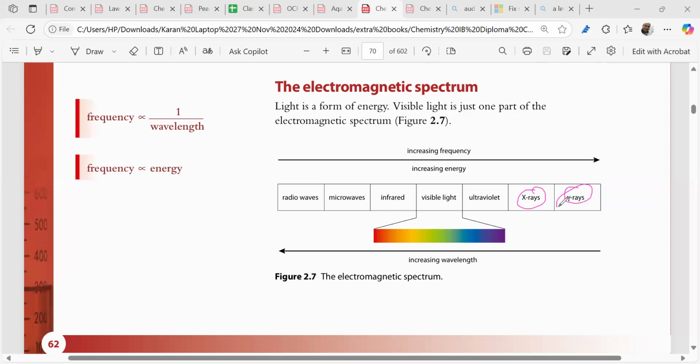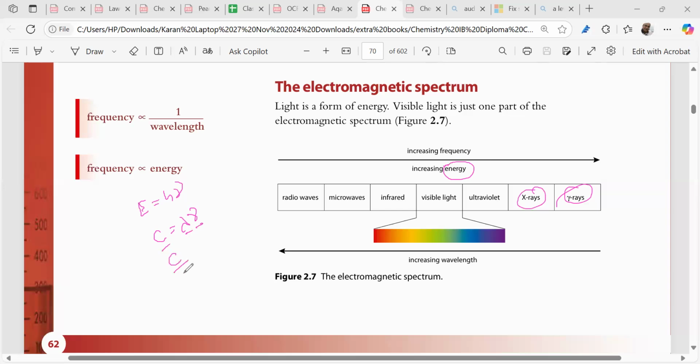So this is a very important portion we have to master, right? Whenever we are seeing this, you can understand that from left to right, the increasing energy is there. And we know that E is equal to h nu. And we know this particular formula also: lambda into frequency will be equal to speed of the light.